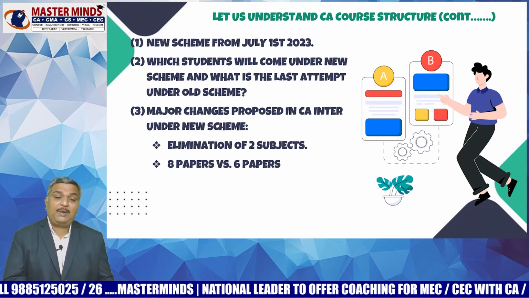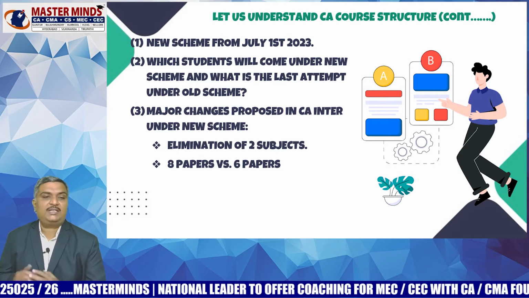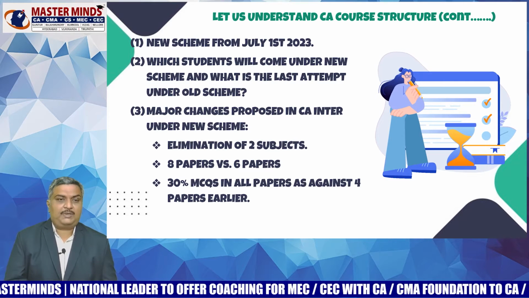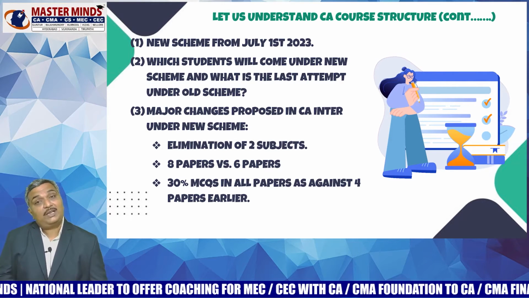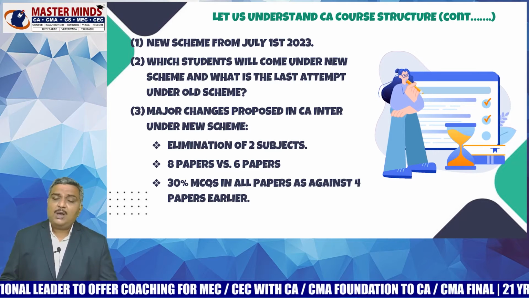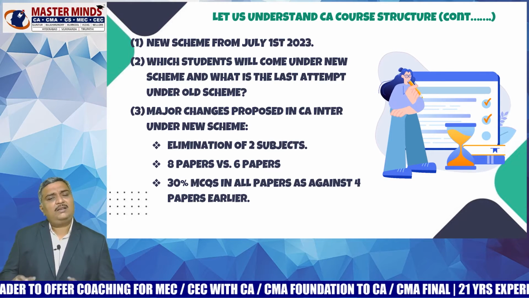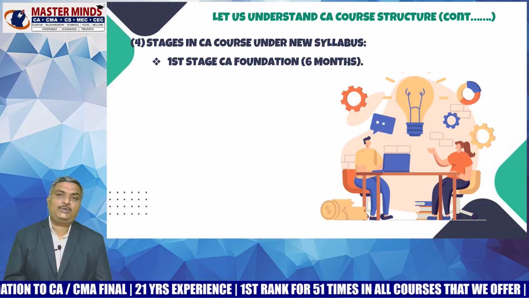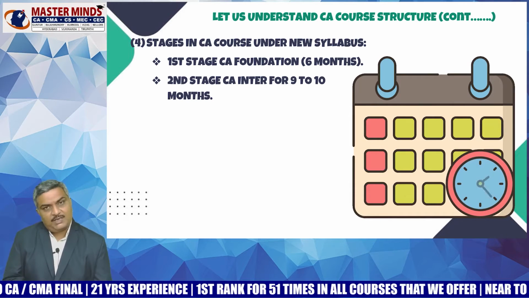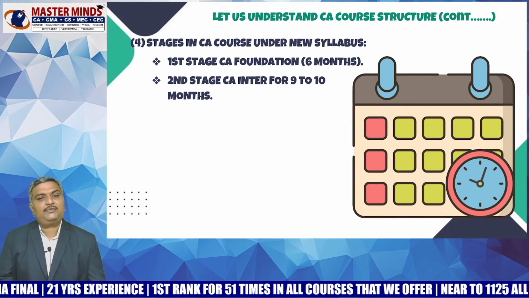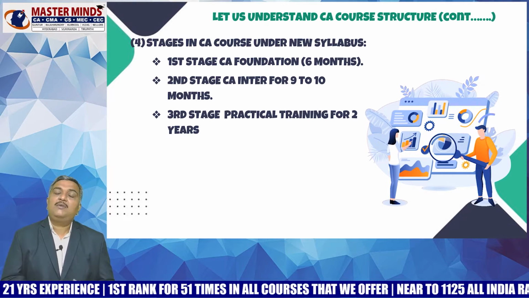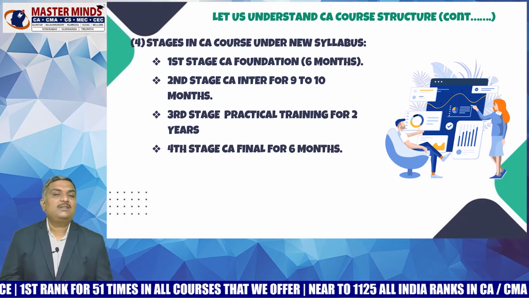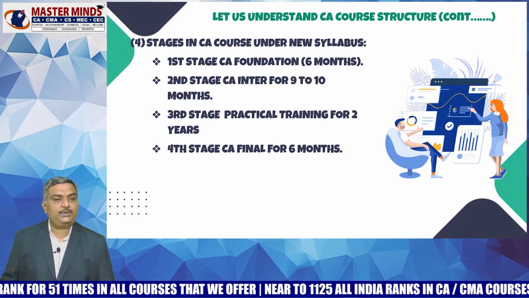Earlier we had 8 papers in CA Inter, now we will have only 6 papers. Earlier we had MCQs in only 4 papers, but now we have 30% MCQs in all the papers, which is a very advantageous thing. This is the same case in CMA Inter also. The stages in the CA course under the new syllabus: we have CA Foundation for 6 months, in the second stage CA Inter for 9 to 10 months, in the third stage practical training for 2 years, and in the fourth stage CA Final for 6 months. This is the thing which you need to understand.